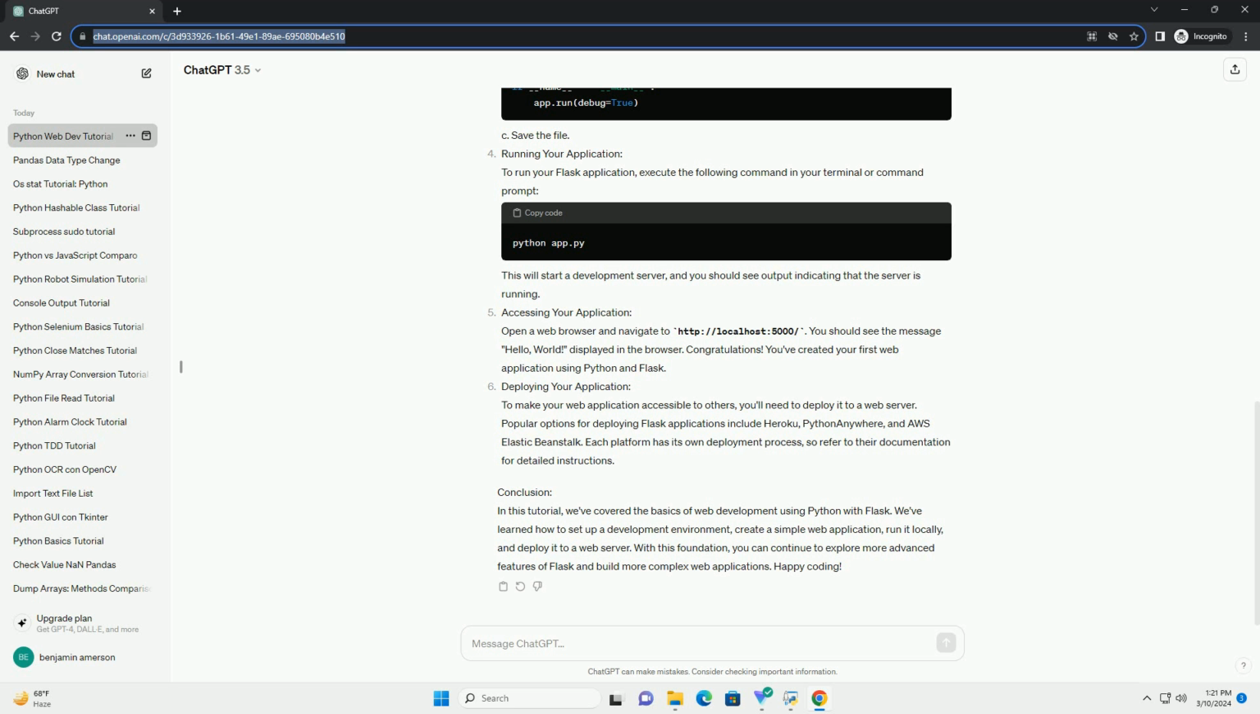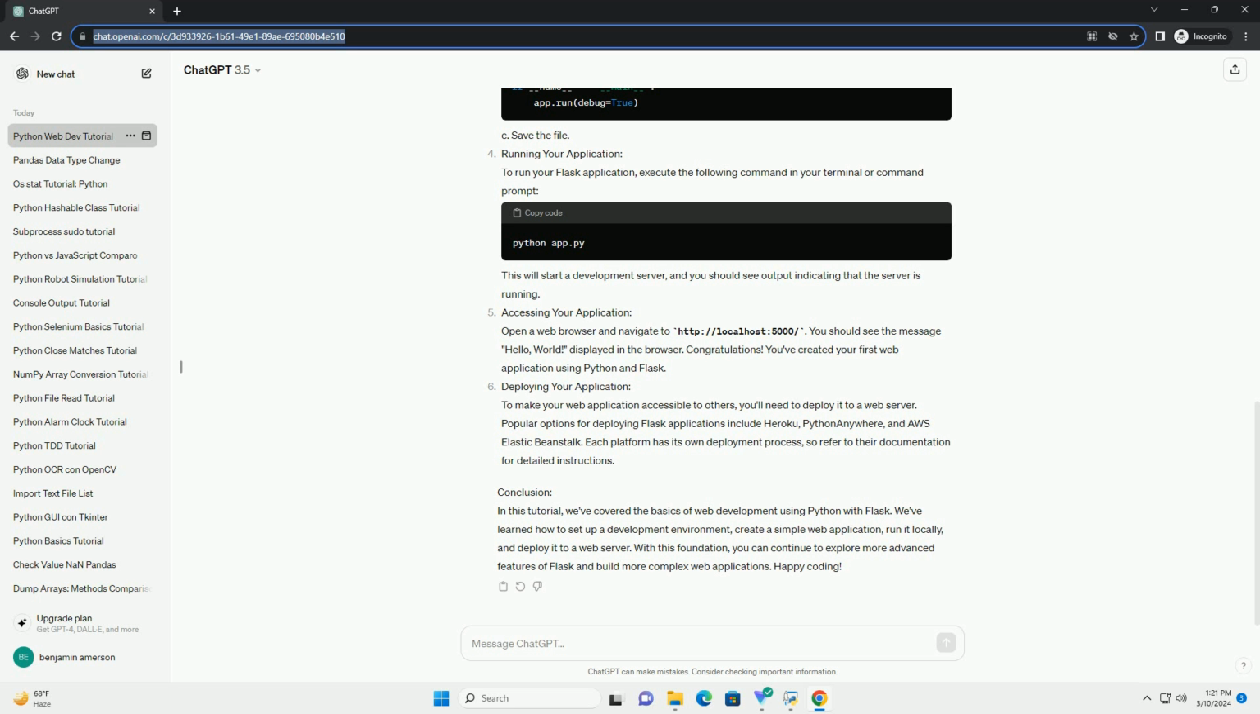Deploying your application. To make your web application accessible to others, you'll need to deploy it to a web server. Popular options for deploying Flask applications include Heroku, PythonAnywhere, and AWS Elastic Beanstalk. Each platform has its own deployment process, so refer to their documentation for detailed instructions.